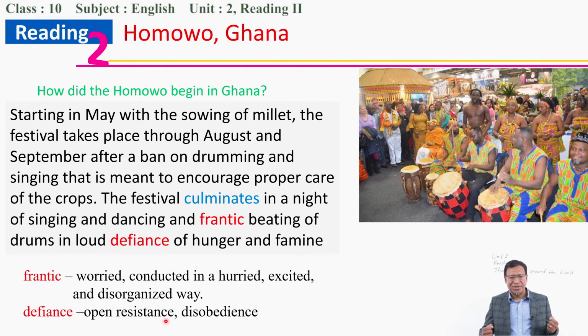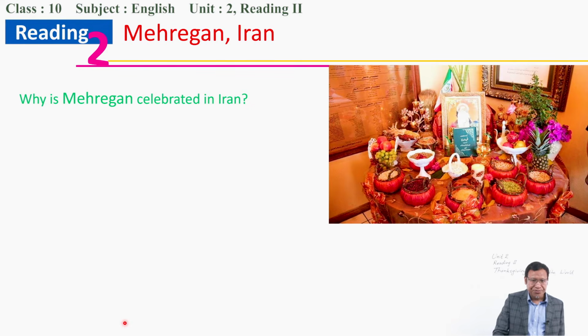As a challenge of hunger, as a disobedience towards the hunger and famine means we do not have any famine anymore. We have no shortage of food. Now we don't have to remain hungry anymore. So they challenge like this, and they go on beating, drumming, and then sing. That's how they celebrate.